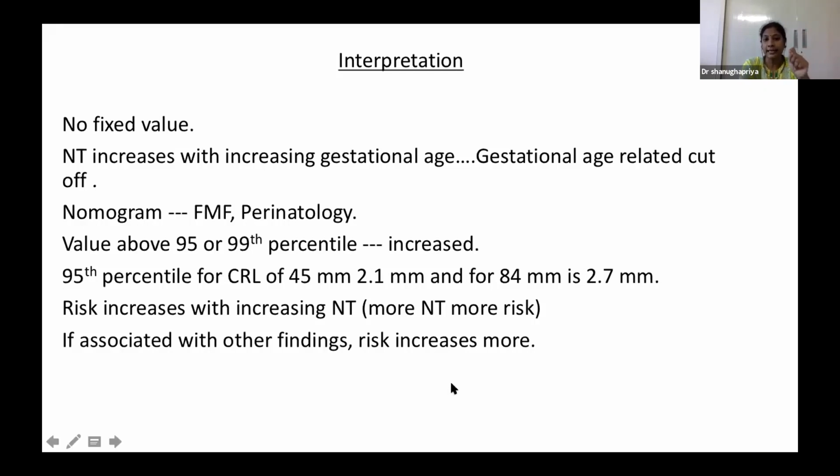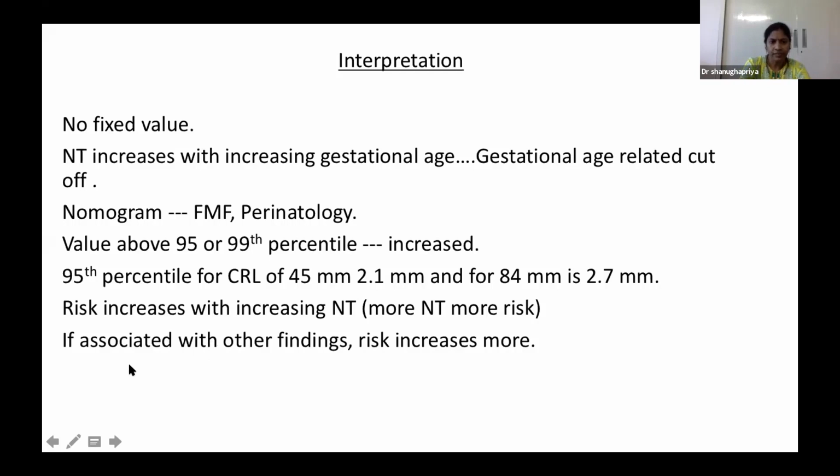So it should be considered as an increased NT. So the risk increases with increasing NT. Suppose the fetus is having 3 mm NT thickness at 84 mm, and another baby is having 6 mm NT for that same CRL measurement, the 6 mm nuchal thickness is more increased risk compared to the 3 mm. So that is what it means.